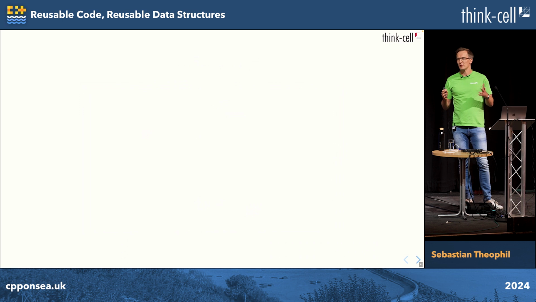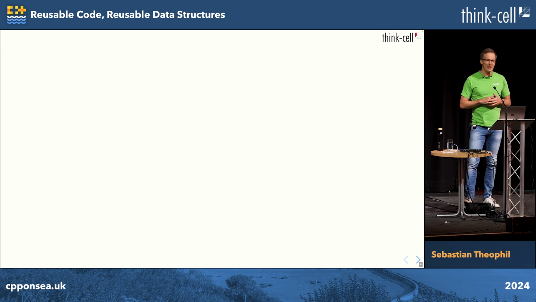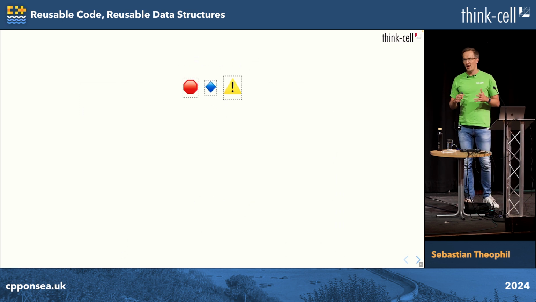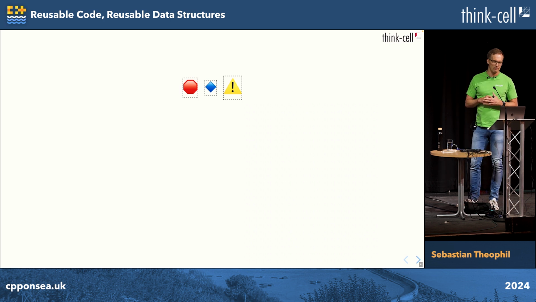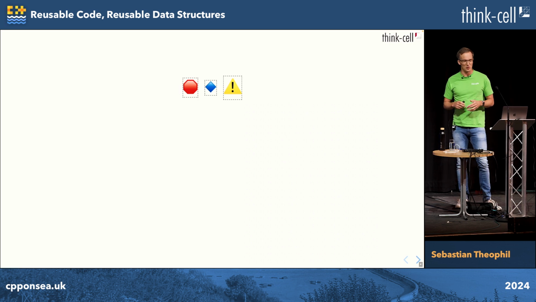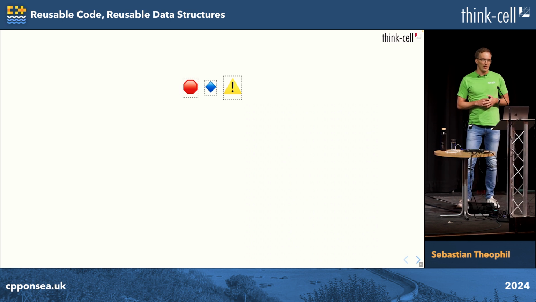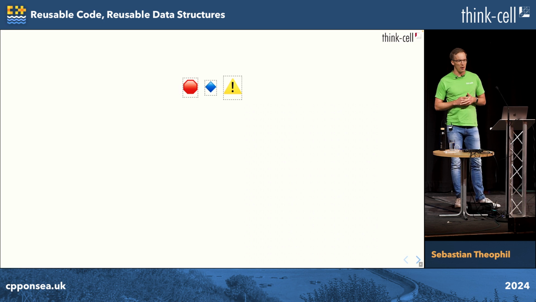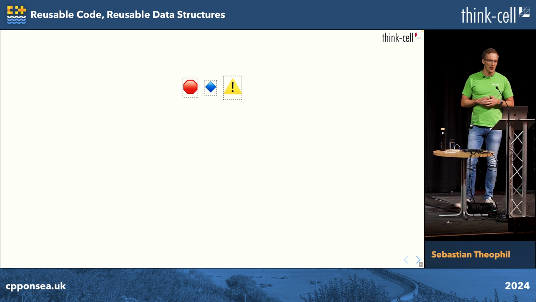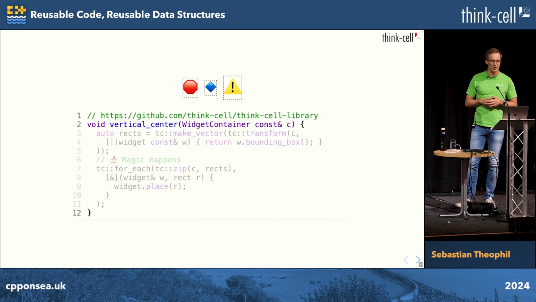Okay, let's start with a small example. Let's say we have a super clever layout algorithm, and that layout algorithm can center widgets vertically. My slides are in HTML, so you know that centering stuff is actually super complicated. They have different shapes, so for simplicity, we will just lay them out by their bounding boxes. So we might have an algorithm that looks a bit like that.